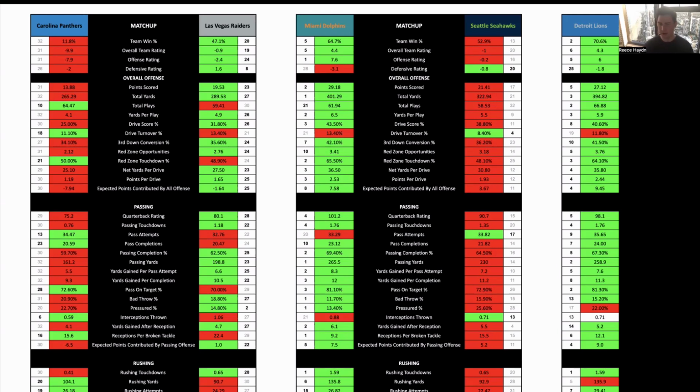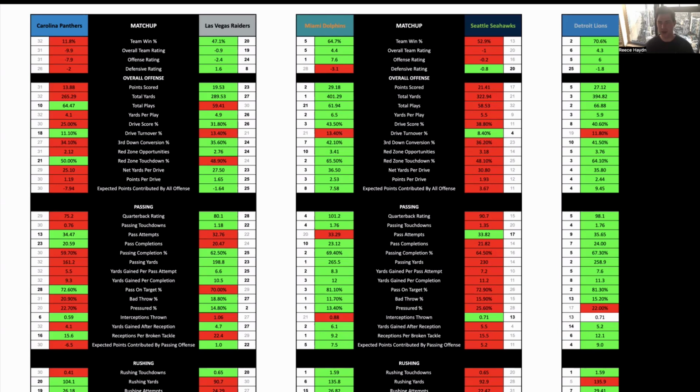And then for Carolina, they're back on the road after being at home last week and only scoring 3 points. Big change for Carolina this week: Andy Dalton takes over at QB. They have a lot of room for improvement on what they have been doing, not only at the start of this season, but also last year. He's obviously got plenty of experience, played for the Bengals for quite some time.